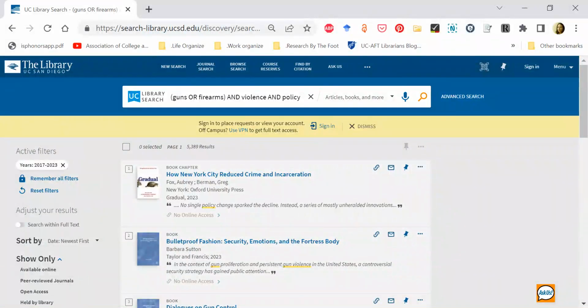Another trick that I mentioned in the slides is that you might want to look specifically for evidence synthesis, which is a research methodology where researchers will review scholarly literature and synthesize the findings.